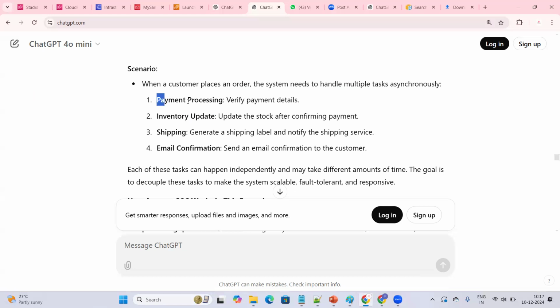Like that, all the payment processing requests will be stored in the payment processing queue. All the inventory updates will be stored here. All the shipping updates will be stored. All the email confirmation requests will be stored in the particular queue called email confirmation. This is how, when a customer places an order, there are multiple things that need to be performed. So we'll be creating a queue between the web server and the application server.